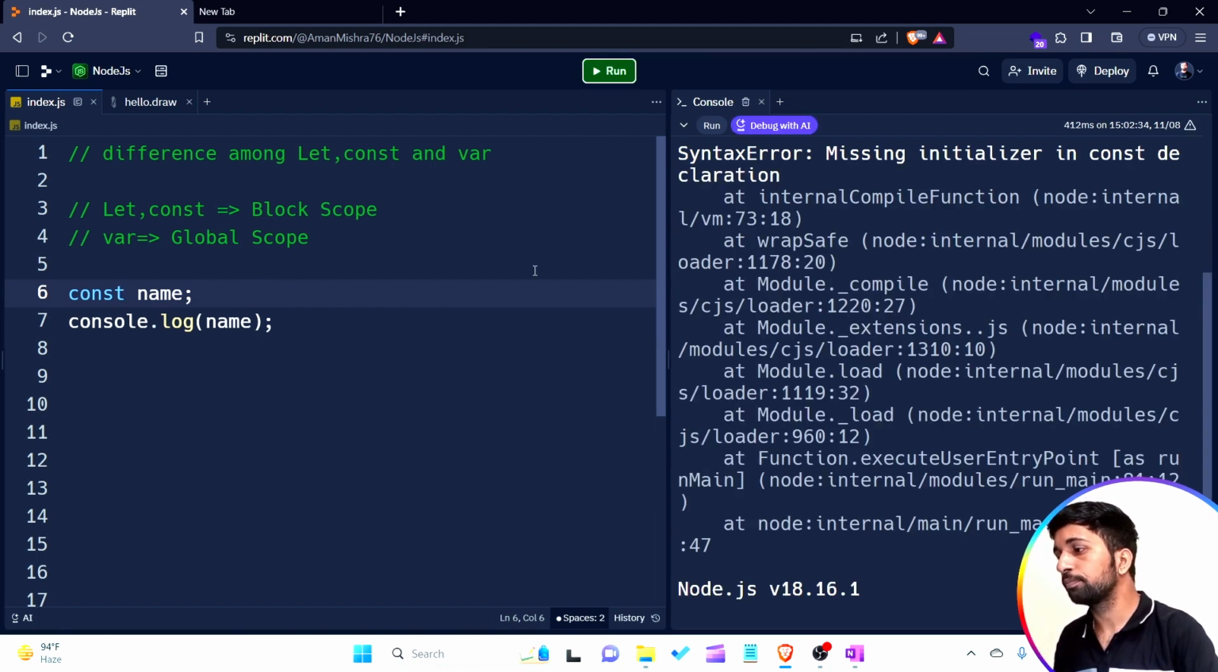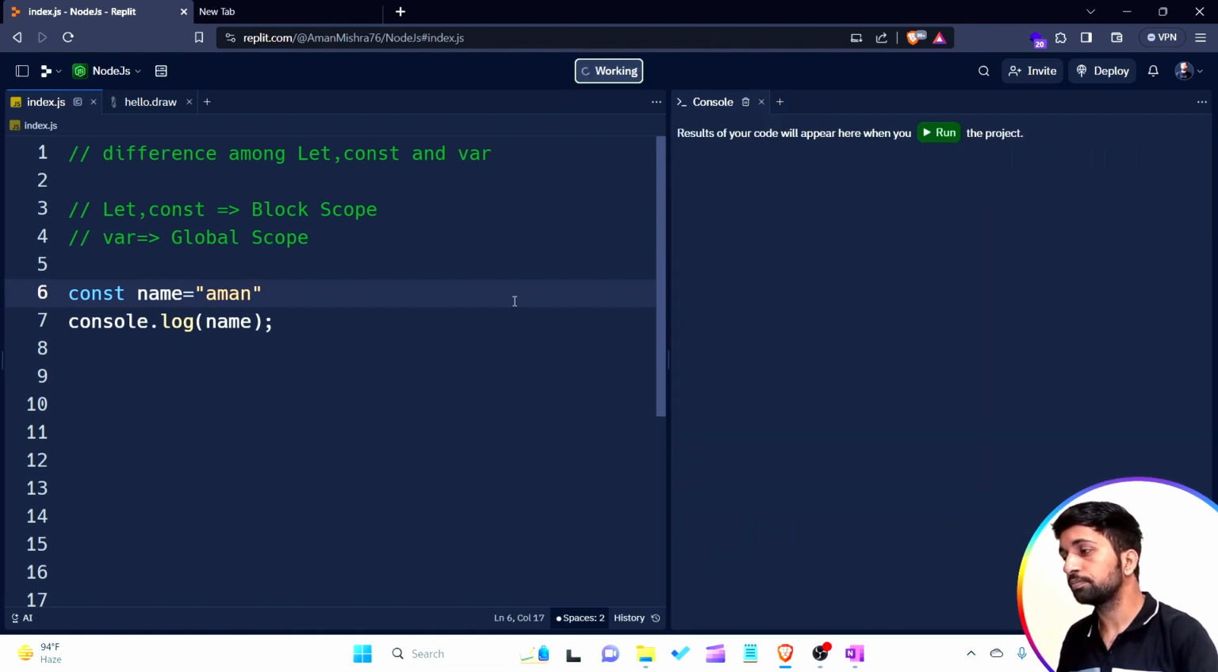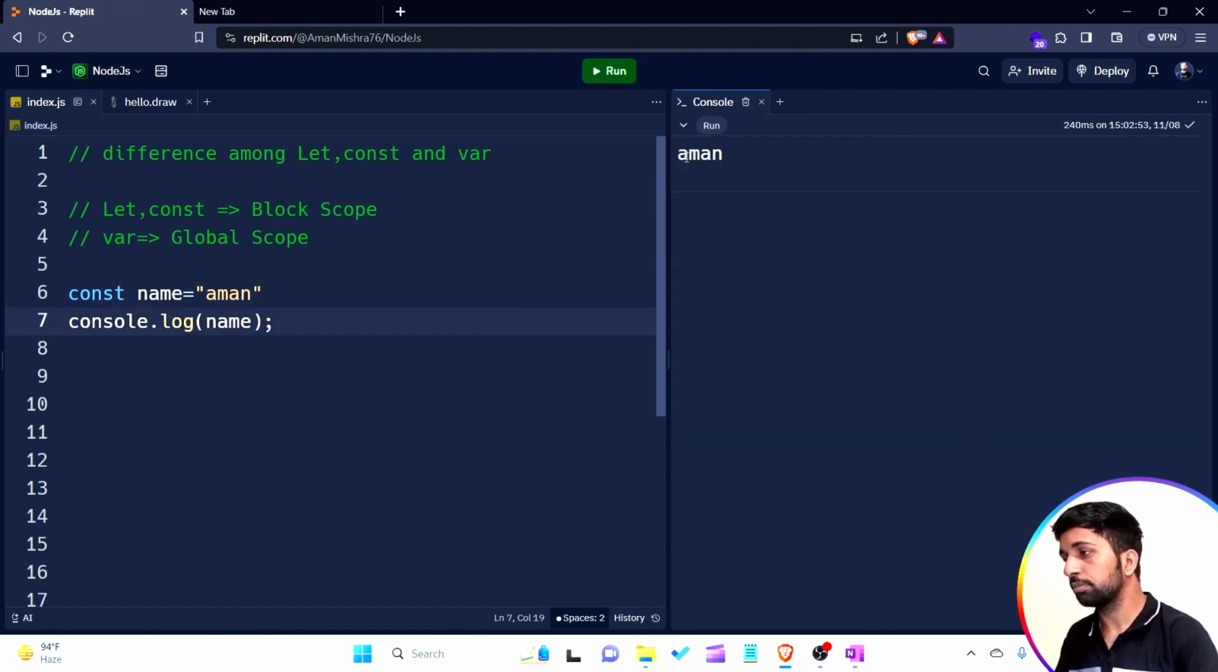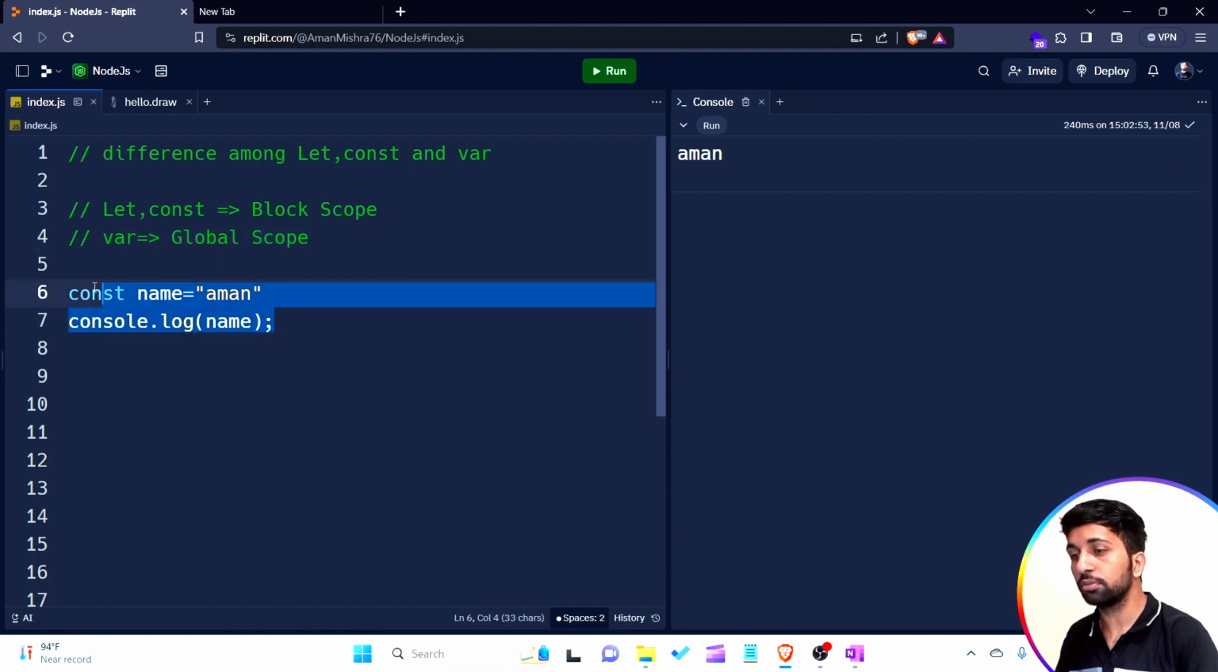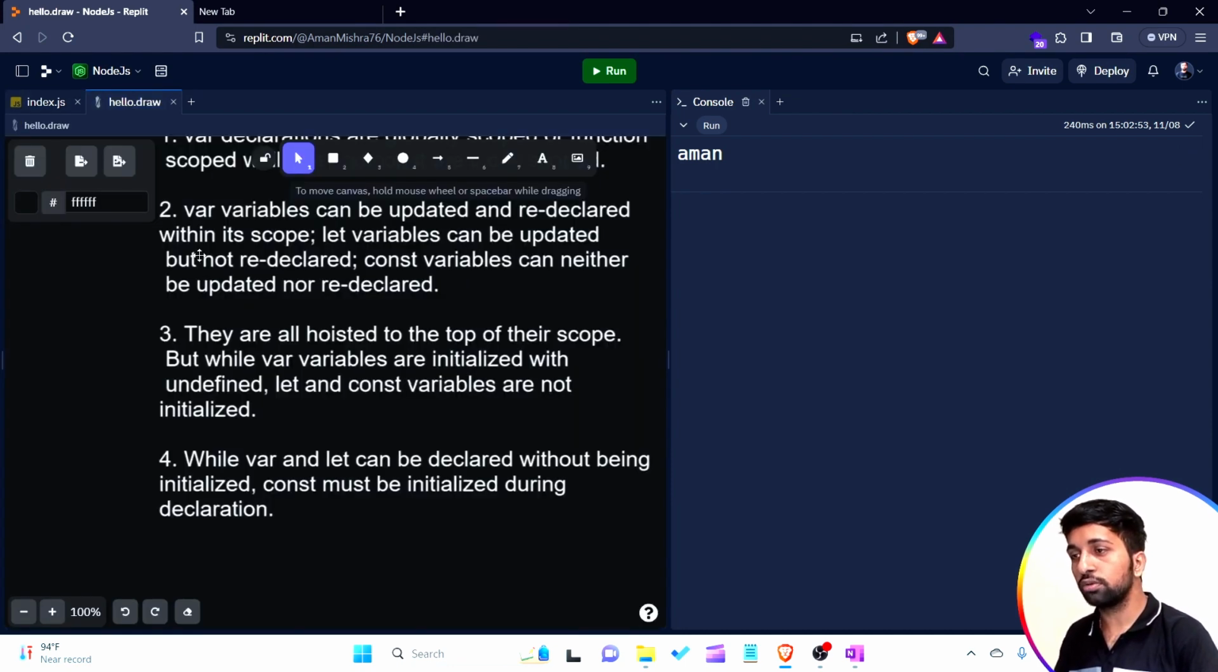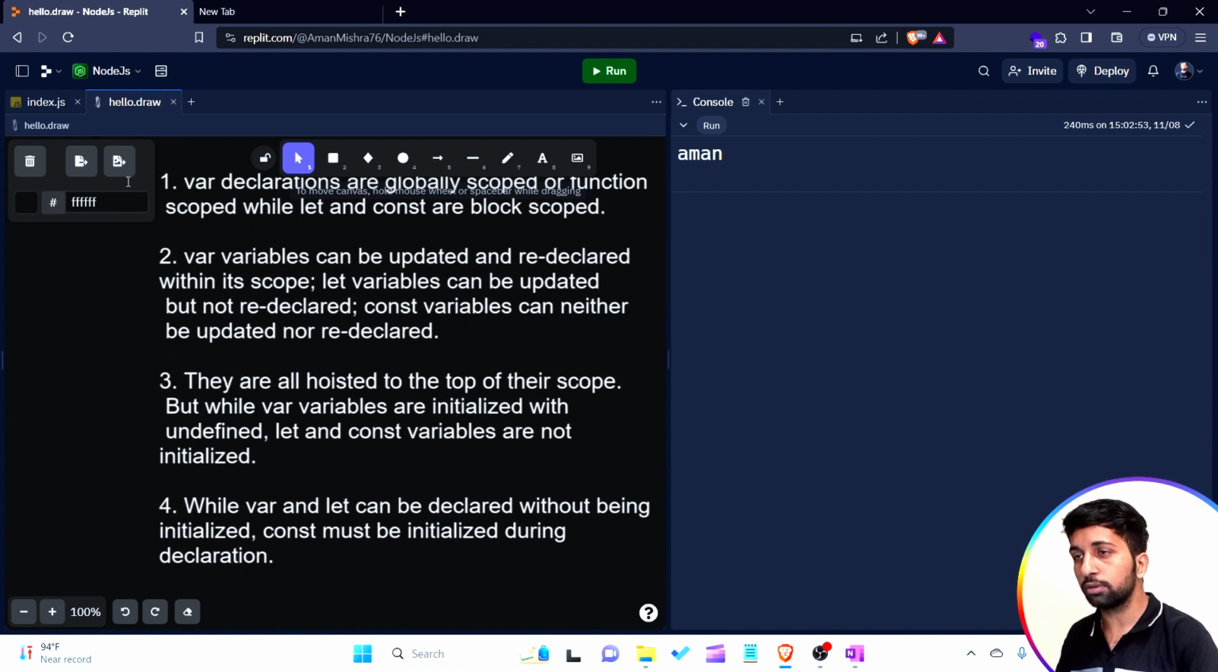So let's see the output. Error, missing initialization in the constant declaration, meaning during declaration of a constant variable we have to initialize that particular variable. So I just have to initialize that variable. Again I run the program. This is the output. Aman, this is basic information. Okay, these are the four important points you are able to understand.